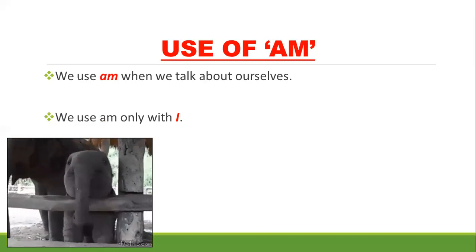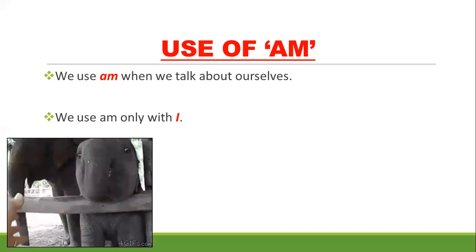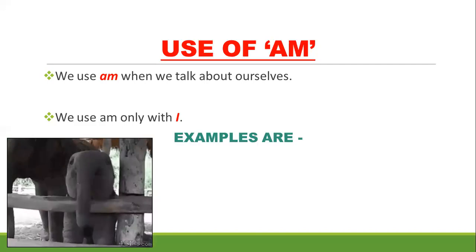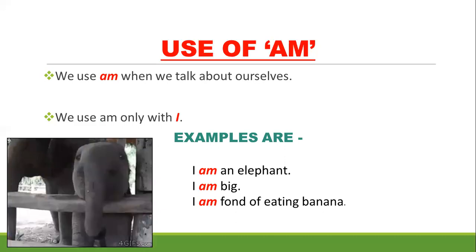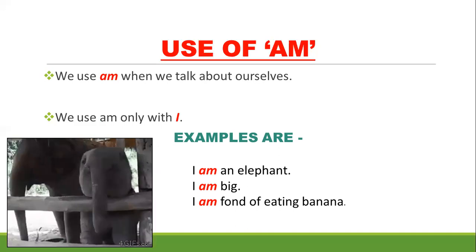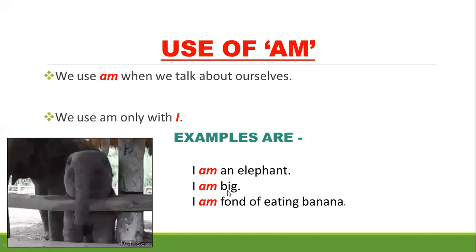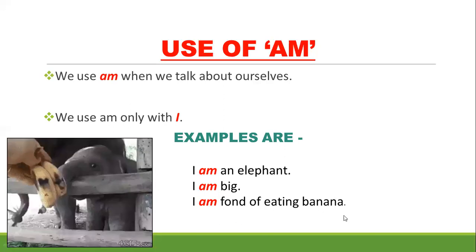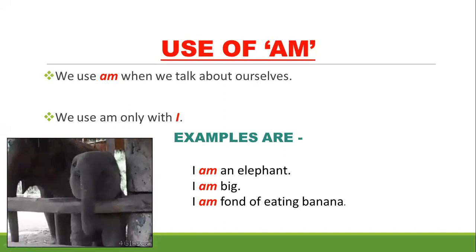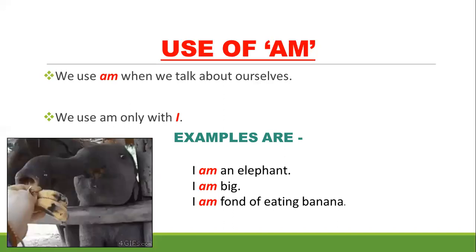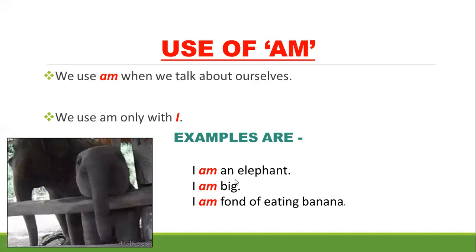Now students, see this picture. Here you can see a little elephant and the elephant is eating a banana. So suppose this elephant can speak, then what will it say? What will it say about himself? So here this elephant is saying, I am an elephant. I am big. I am fond of eating banana. Means in the first sentence you can see the elephant is talking about himself. So he is using I, and with I he uses am. So I am an elephant.